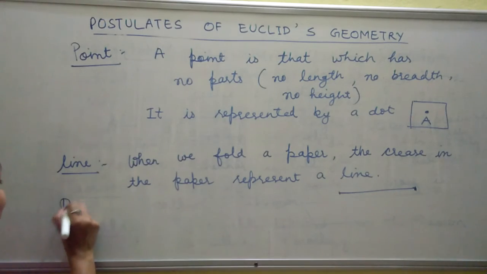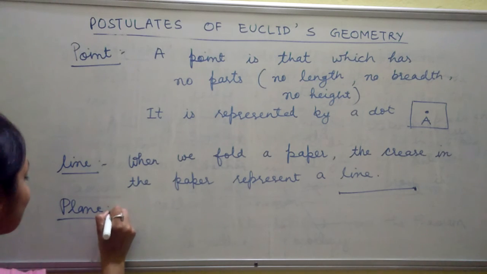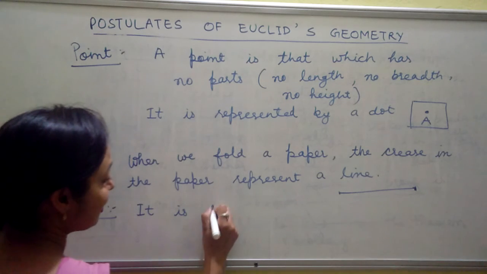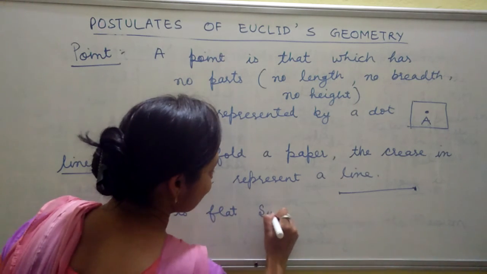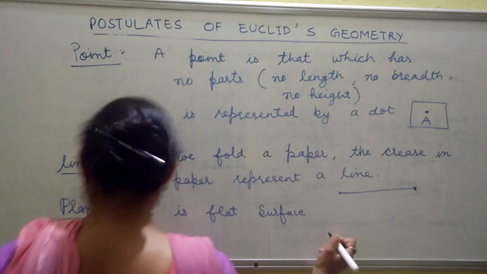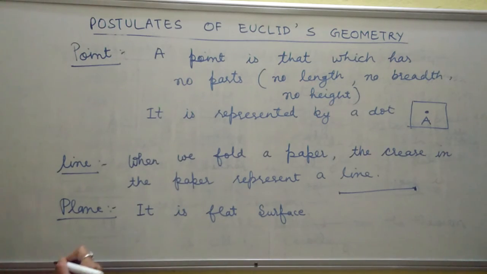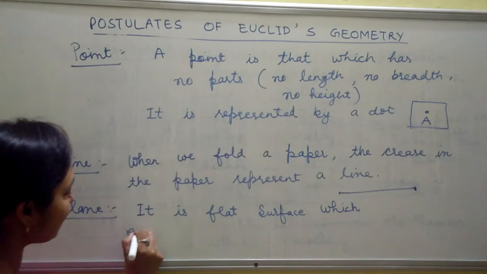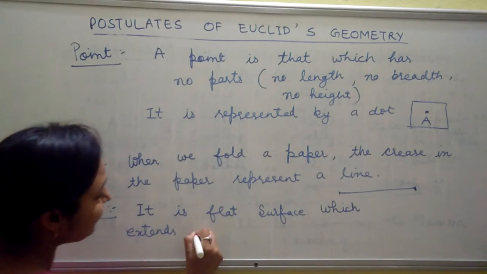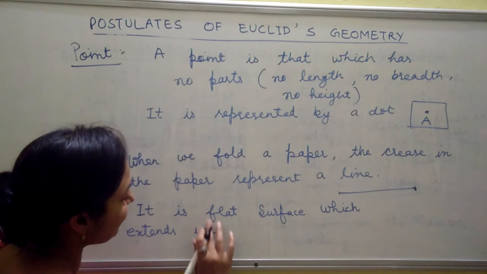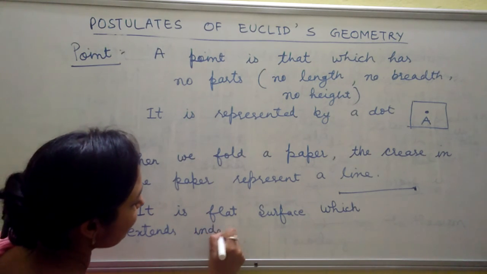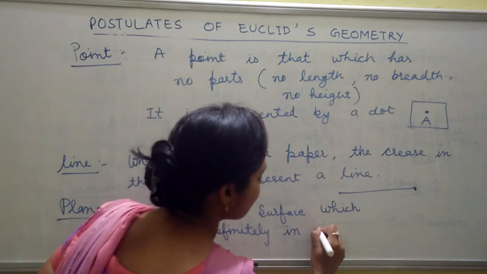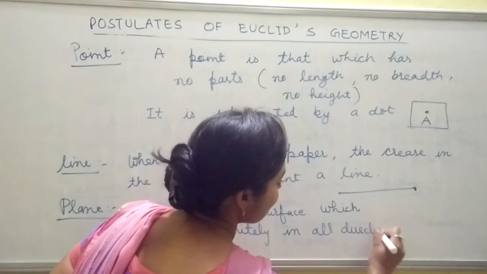Come to the last definition, plane. What is a plane? It is a flat surface, a surface which extends indefinitely in all directions.